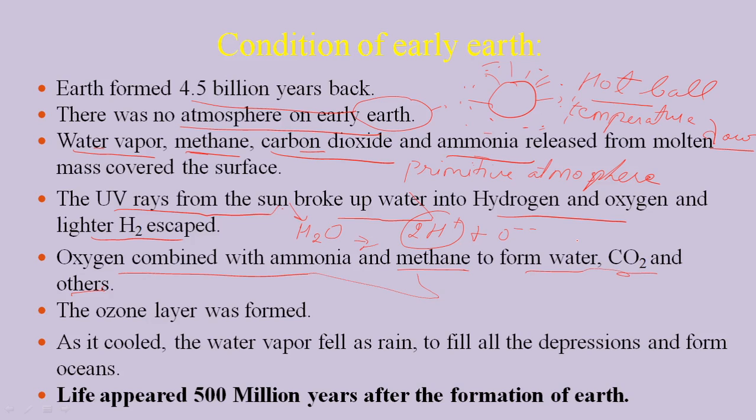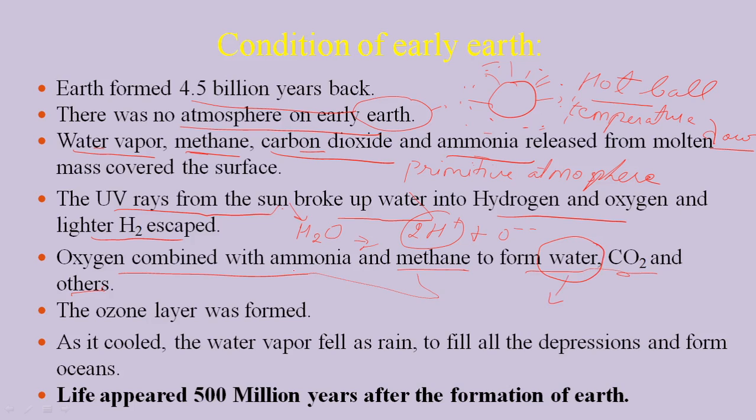Later, after some time, these gases combined with oxygen and gave rise to water molecules. That means the primitive atmospheric water was lost, but later the water was achieved again, by the reaction of oxygen with ammonia and methane.